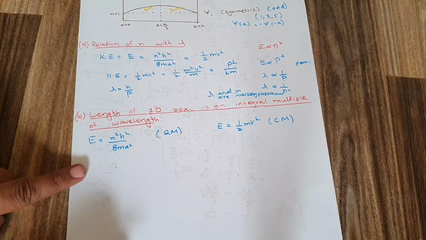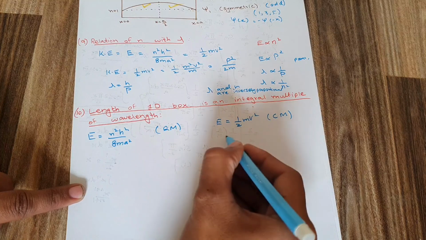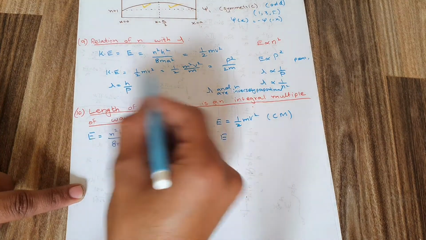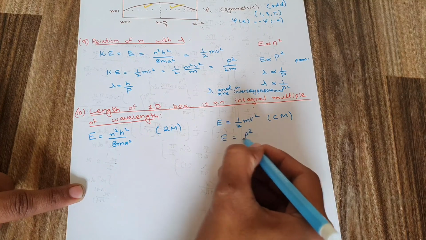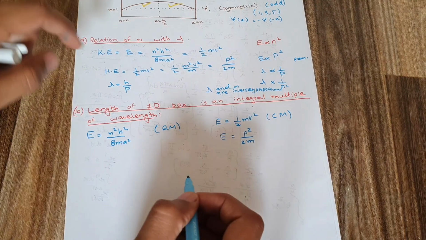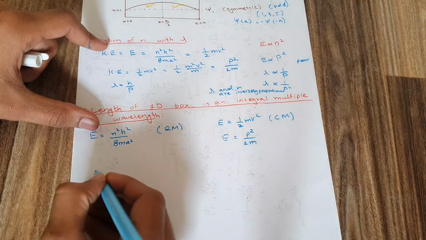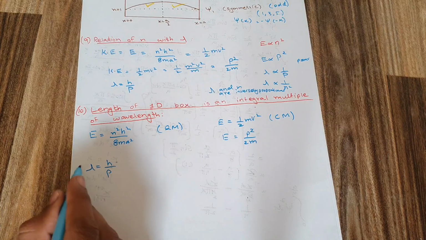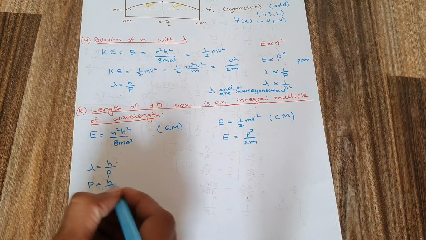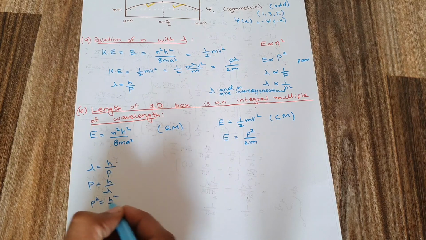Next, I multiply and divide by m, and we get the value p square over 2m. Now we use de Broglie's equation, lambda is equal to h over p. So p is equal to h over lambda, and taking the square, p square is equal to h square over lambda square.